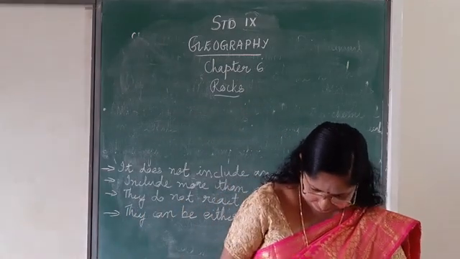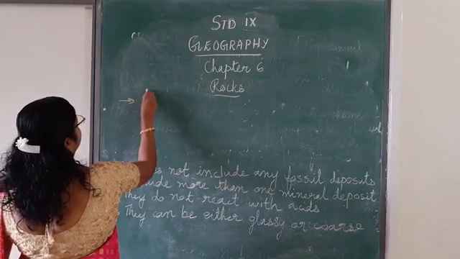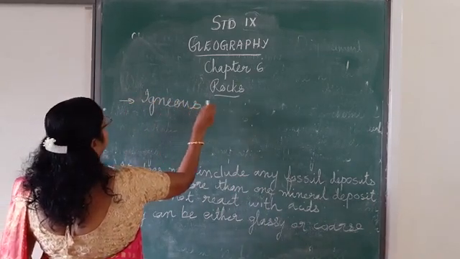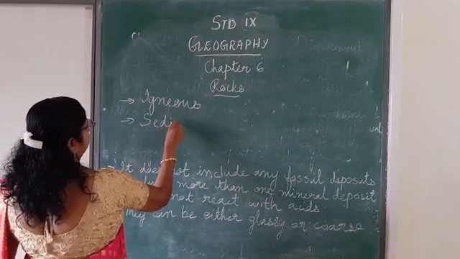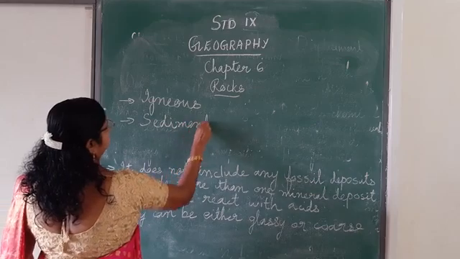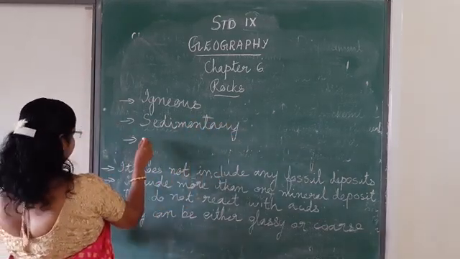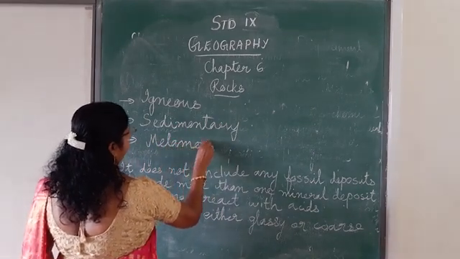They are igneous rocks, sedimentary rocks and metamorphic rocks.